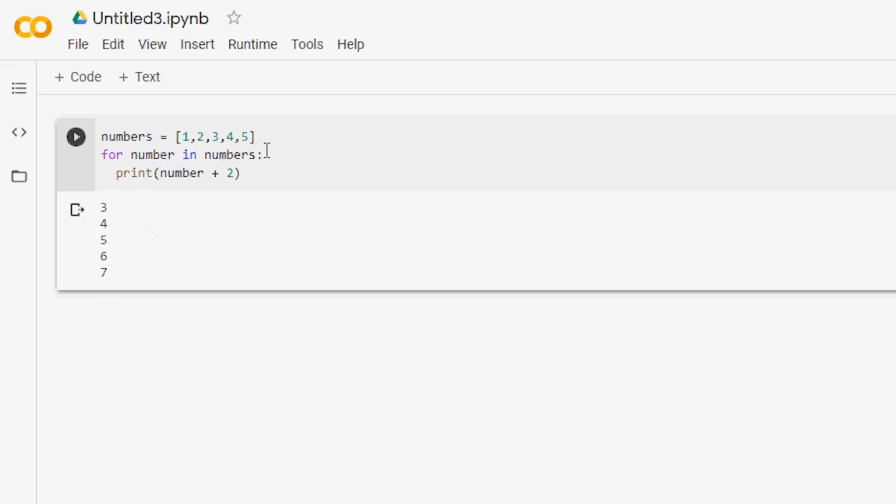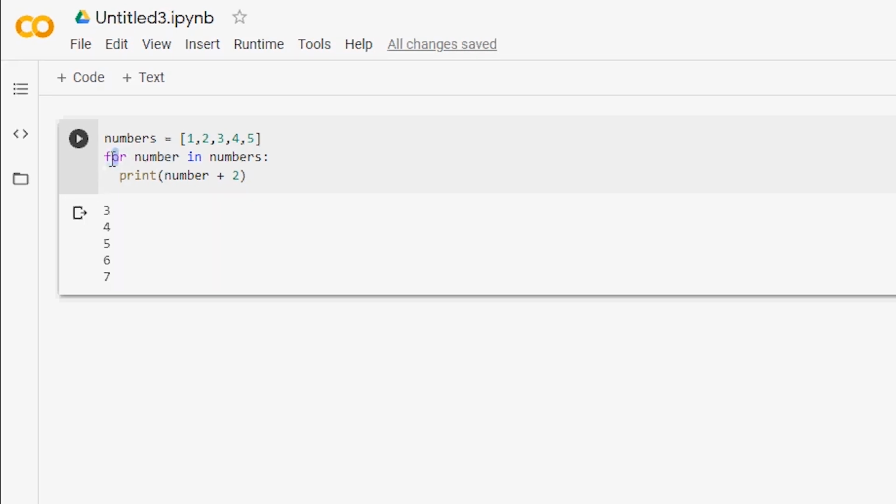All right. As we've learned, for loops iterate a specific number of times. The computer knows how many times to iterate based on the iterator we gave it. In our earlier example, we iterated through every item in the list we passed to our for loop. Let me highlight that: for number in numbers.